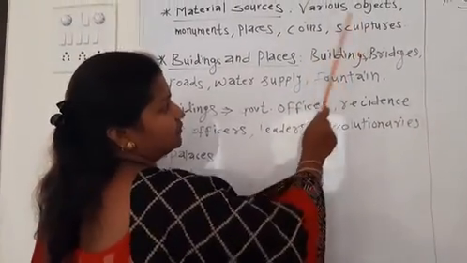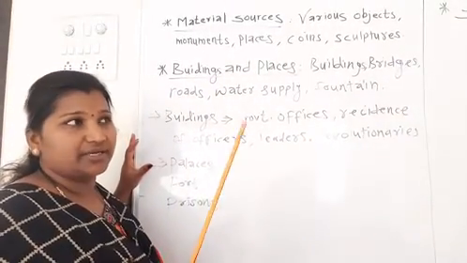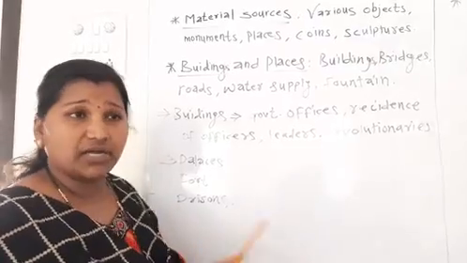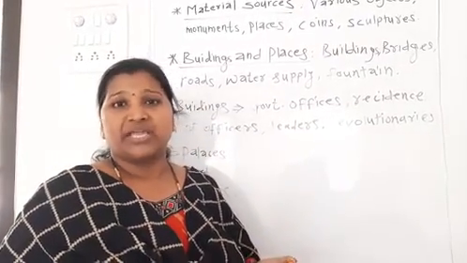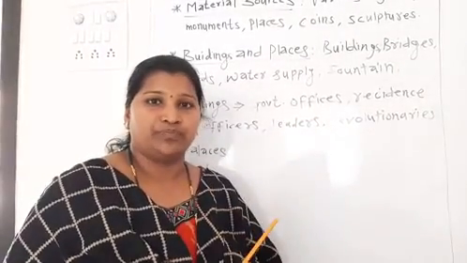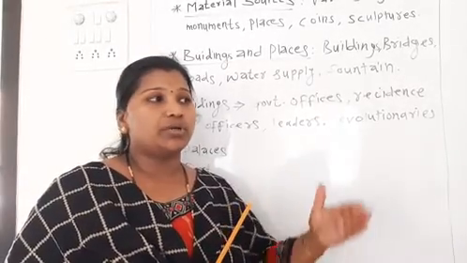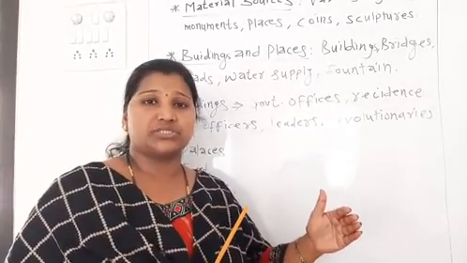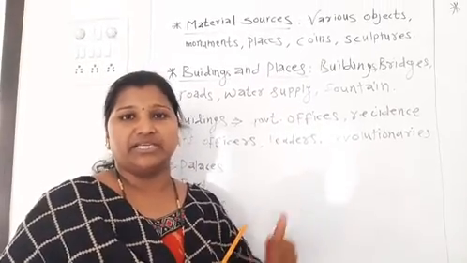Then the sculptures. Many statues and sculptures are there, and we know that there are very famous caves in our Aurangabad. Through the sculptures in those caves we come to know our history, how the people used to live, what kind of life they lived.